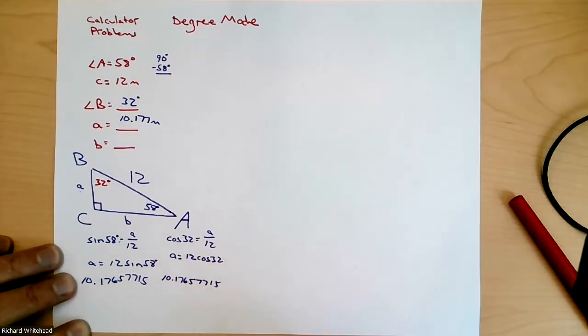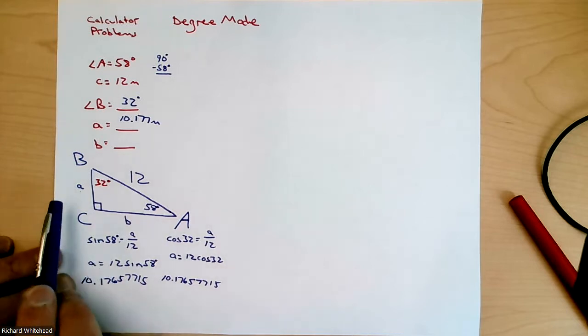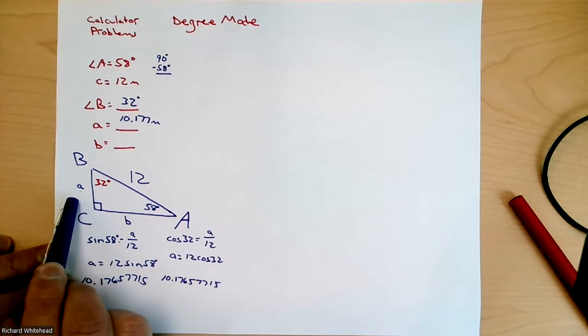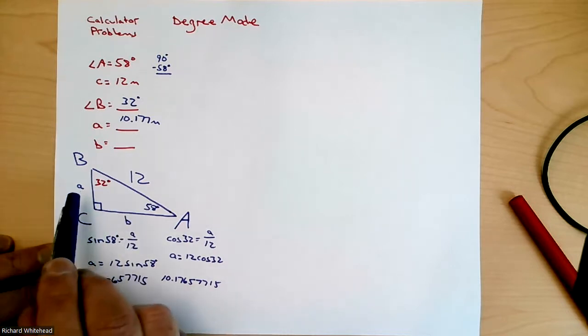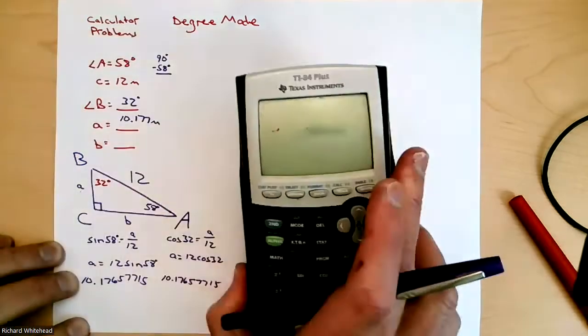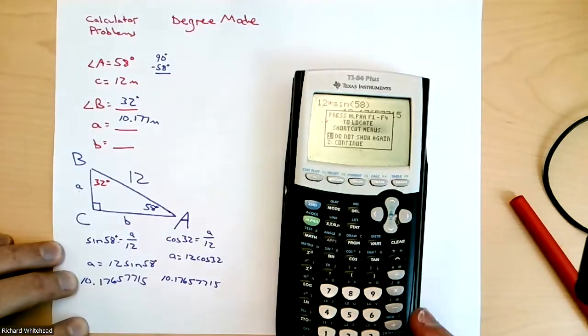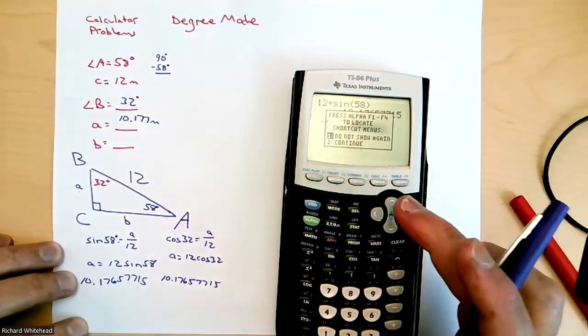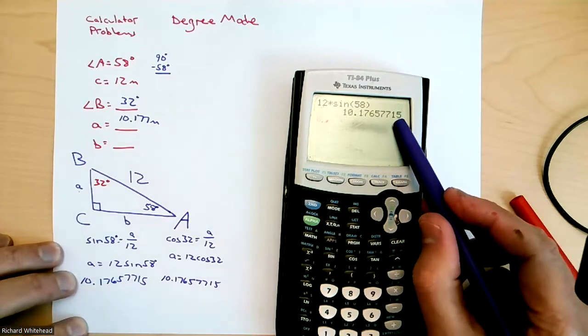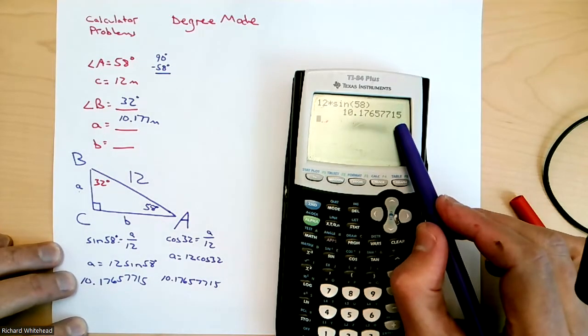Now here's where people are going to get all contrary with me. Now that you know what A is, somebody's going to say, no, I've got two of the three sides. I can use the Pythagorean theorem. But if you use the Pythagorean theorem, you're using a rounded number, unless you use the number that is right there on your calculator. I hate to even do this, but I'll do it. You've got that answer right on your calculator. So there you are. That's your current answer. That is in your calculator unrounded.